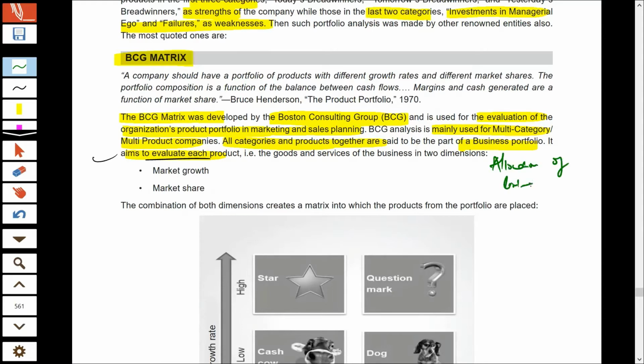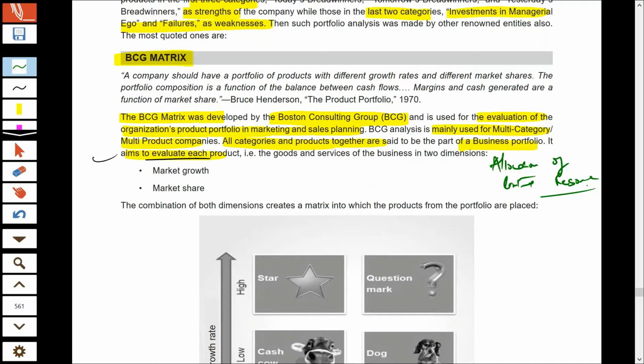limited resources. See, any resource that an organization has costs. The company has invested the amount, and thereafter it has acquired those resources, and those resources are always in limited quantity. So the company has to decide in which product they should invest that limited resource. Definitely the company would like to invest the limited resources in those products and services in the portfolio which have higher potential for future profits.